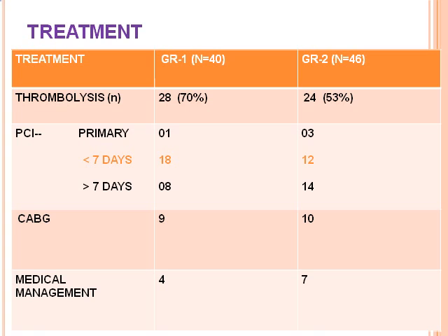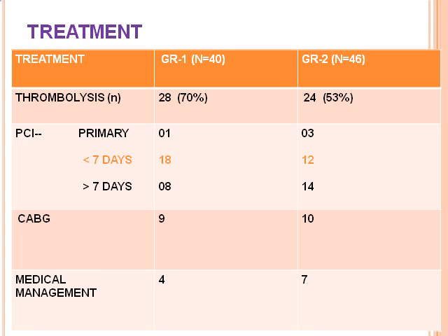On the treatment part, 70% got thrombolysis in group 1 and 53% in group 2. The main factor in group 2 is that they presented more than 12 hours after onset. For these patients, primary PTCA was done in only one patient, whereas 3 patients were done in group 2. The very important one is PCI, and these are all RHS patients.